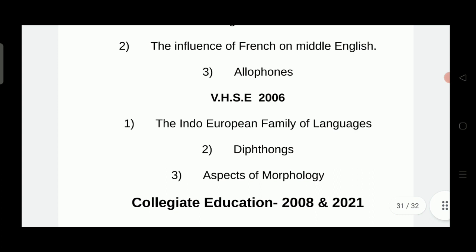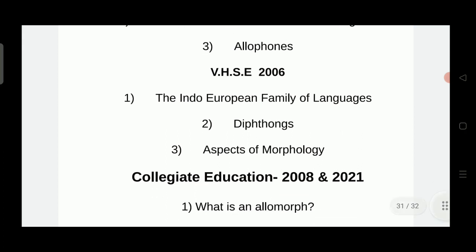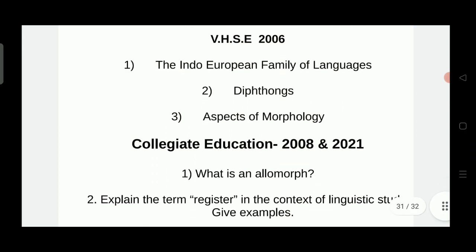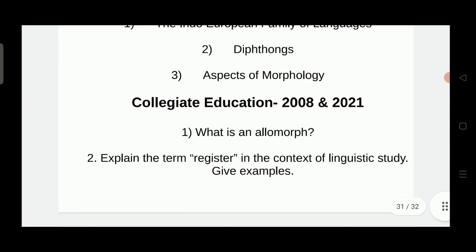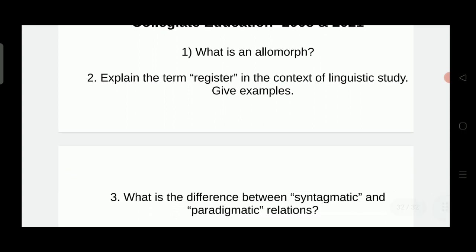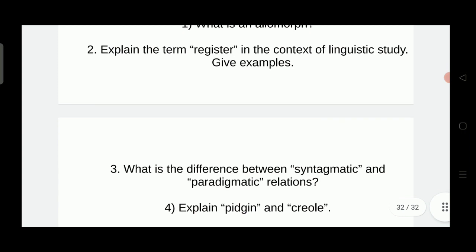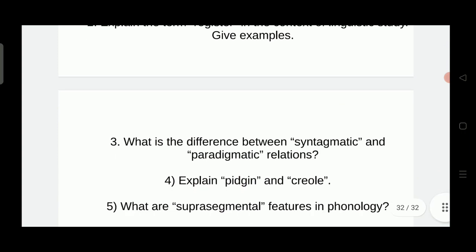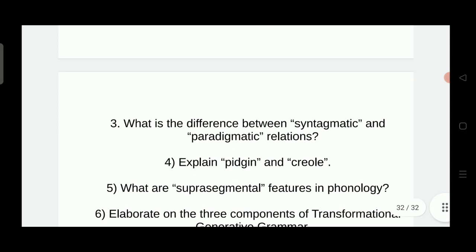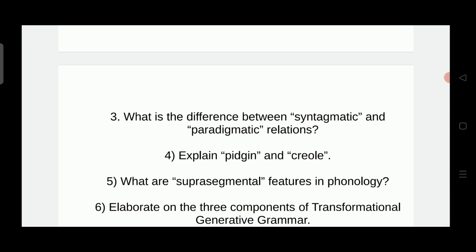So next few questions are included from Collegiate Education 2008 and 2021. The first question is what is an allomorph, and explain the term register in the context of linguistic study. Give examples. Third one is what is the difference between syntagmatic and paradigmatic relations. Fourth one is explain Pidgin and Creole. Fifth one is what are suprasegmental features in phonology. Sixth is elaborate on the three components of transformational generative grammar.